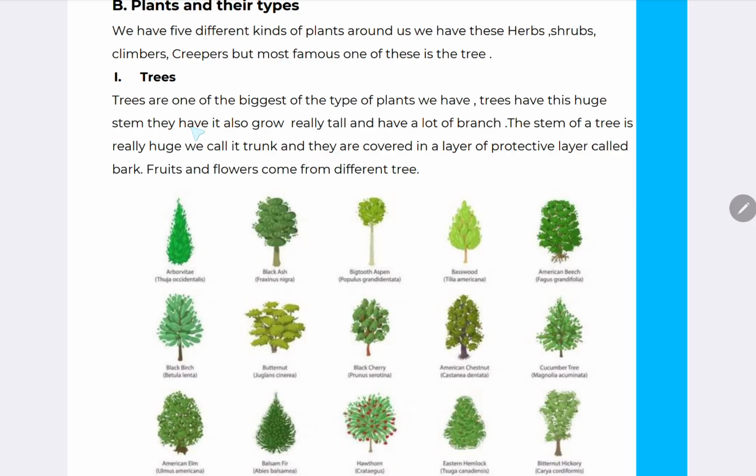They also grow really tall and have a lot of branches. The stem of a tree is really huge. We call it trunk, and it is covered in a protective layer called bark. Fruits and flowers come from different trees.